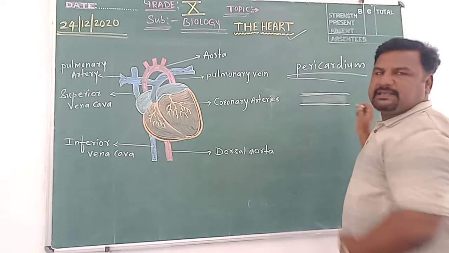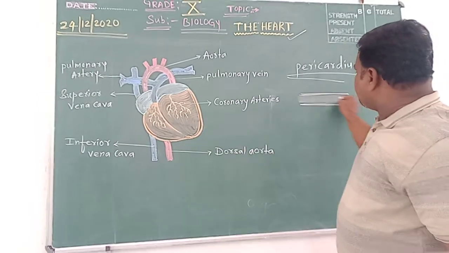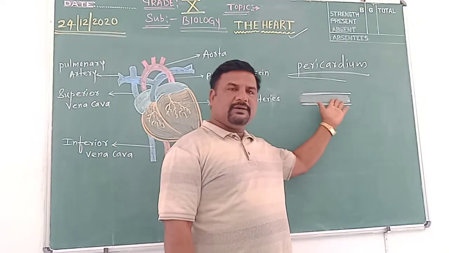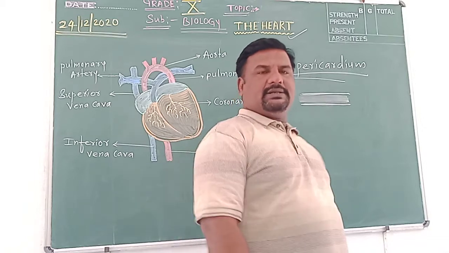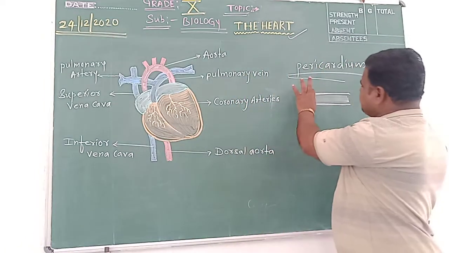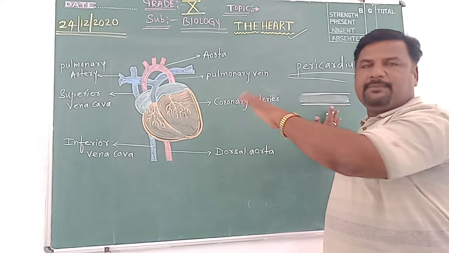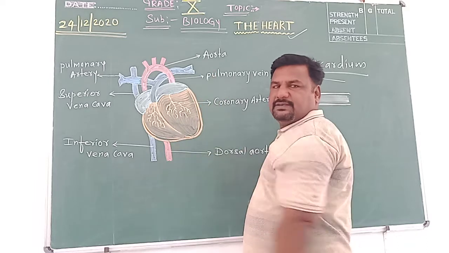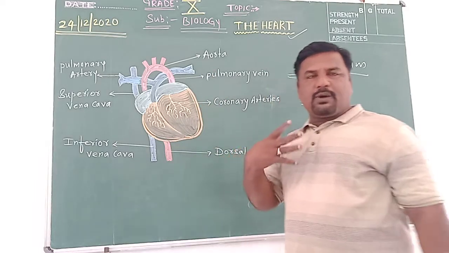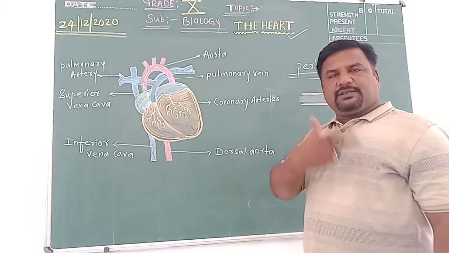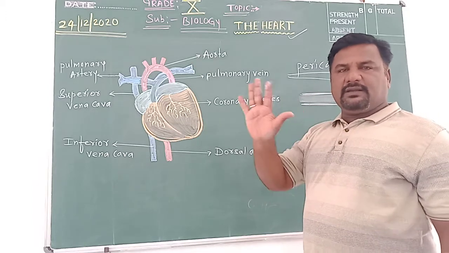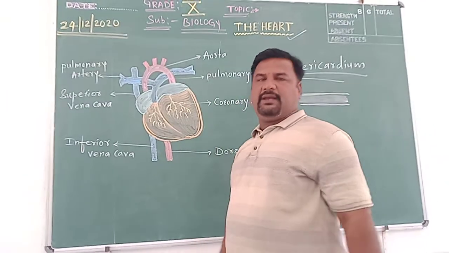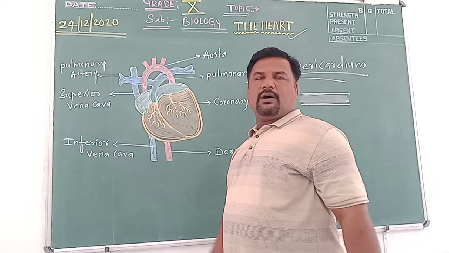The pericardial space is filled with pericardial fluid. The pericardial fluid present in this double membrane protects this organ from external jerks and injuries. When any external jerks, shocks or injuries occur on this chest region, the pericardial fluid present in the pericardium protects the organ.